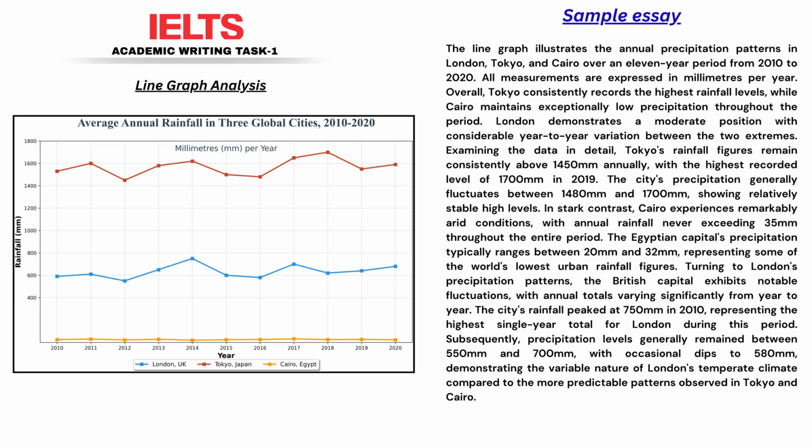So, to summarize, this is a model answer due to its flawless structure, its insightful overview, its logical data grouping, and its rich, sophisticated use of comparative and meteorological vocabulary. This is your target. I encourage you to study this structure and these phrases. Practice them until they become second nature. This is how you will write a high-scoring Task 1 response.